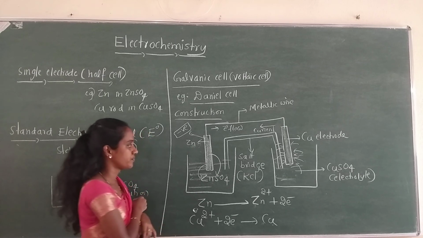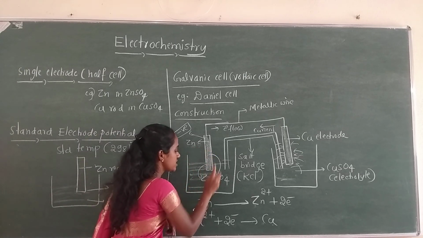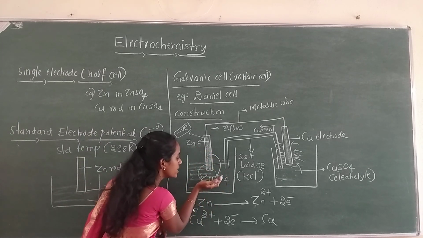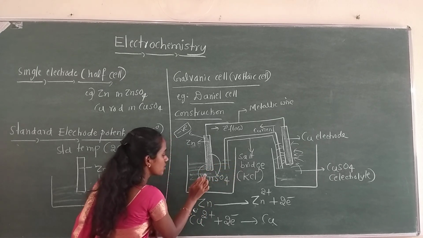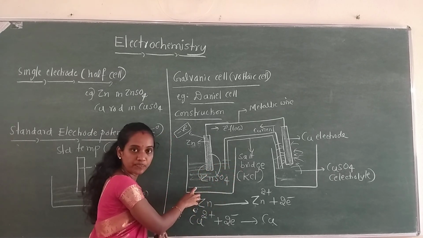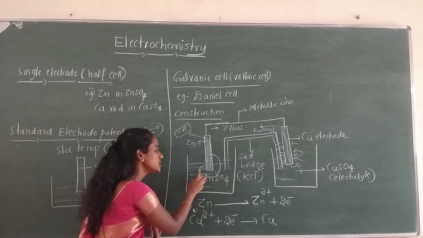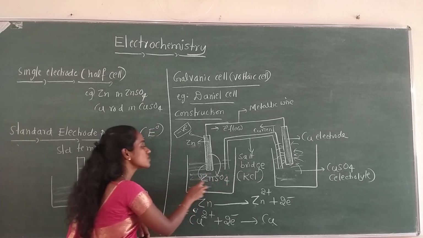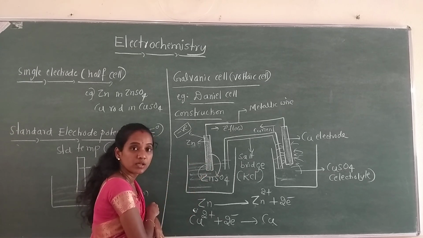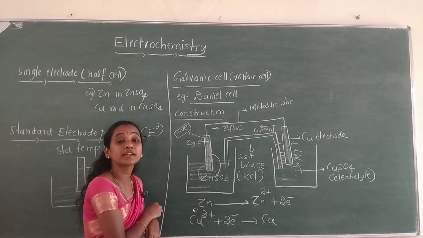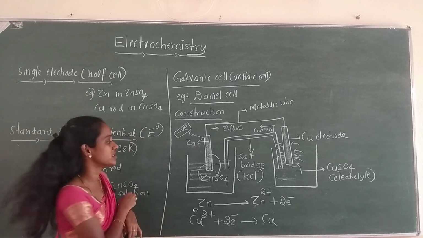Okay, now, after the oxidation, in the electrolyte solution we have a higher concentration of Zn2+ ions. So as a result, compared to sulfate ions, the concentration of the Zn2+ ions is more now. Electrical neutrality must be maintained. So what happens here?